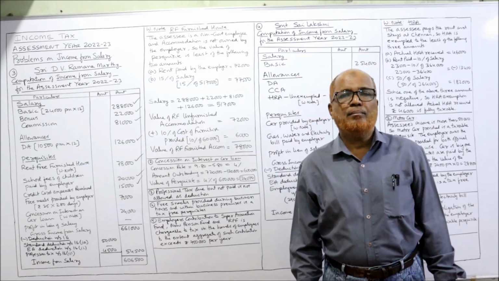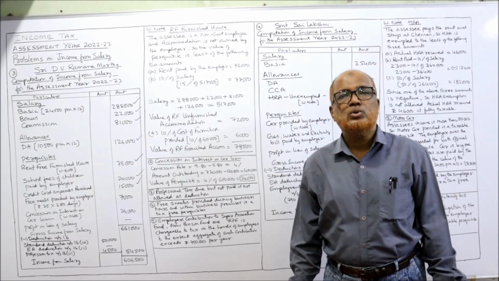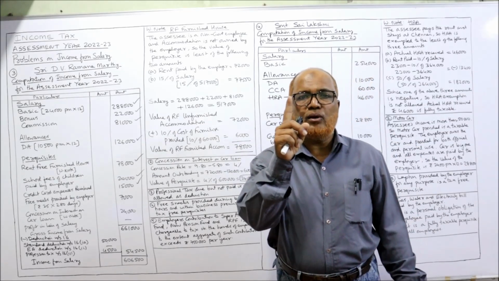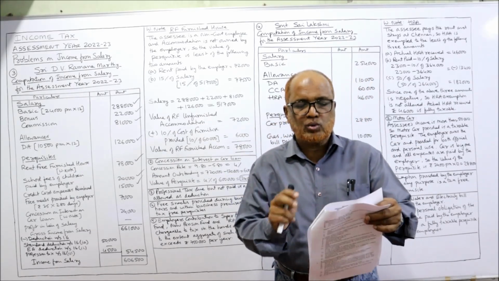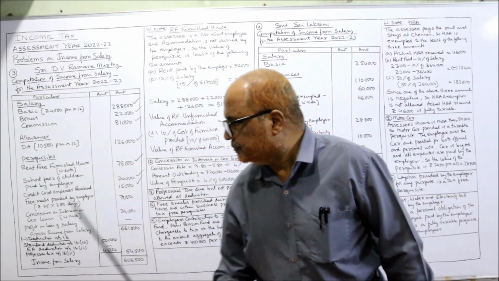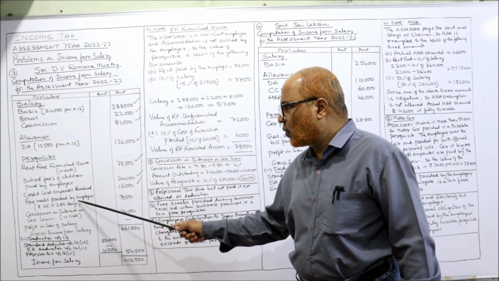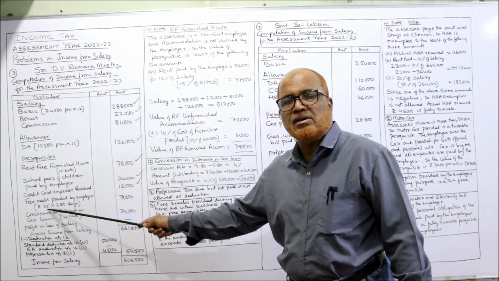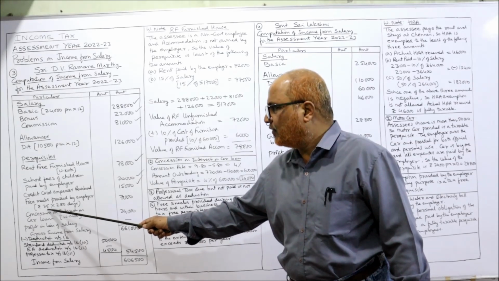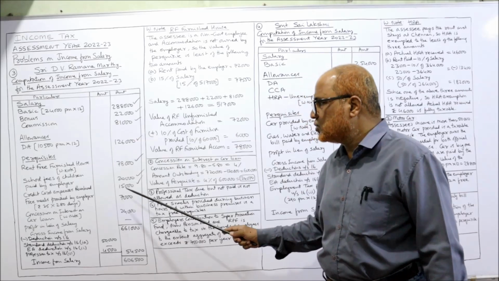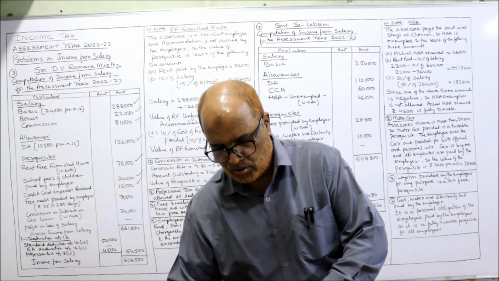So 75 minus 50 is 25. So per day 25 is taxable. How many days? 280 days. So you can see here, free meals provided by the employer: 75 minus 50, 25 per day for 280 days. It comes to 7,000. That's all.